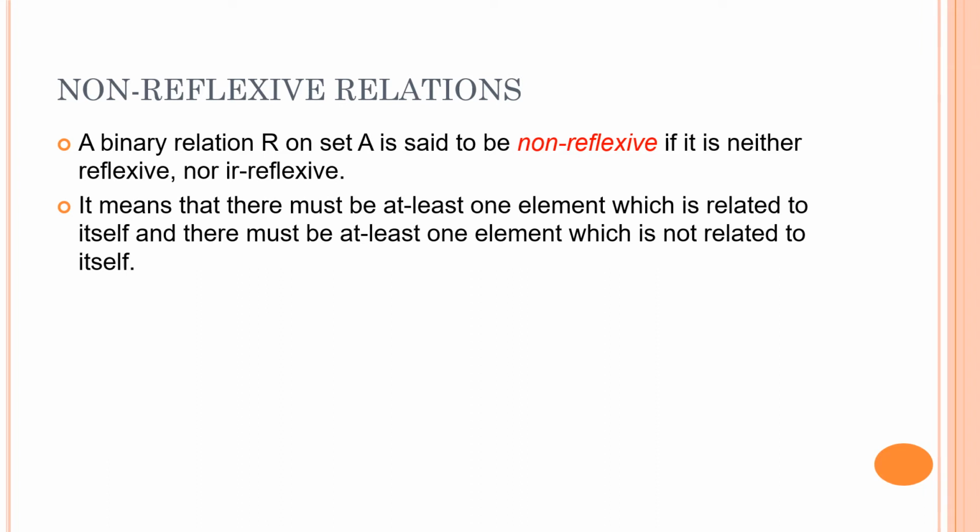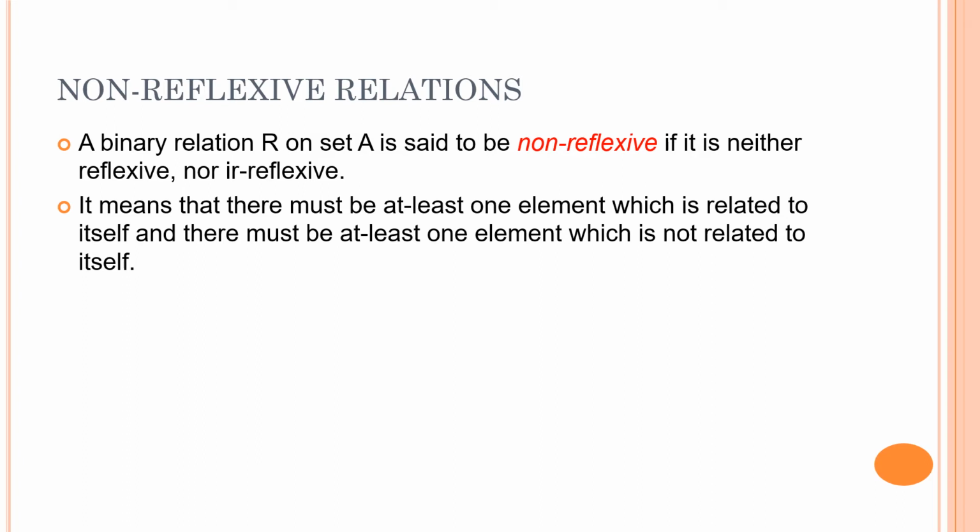What it means is, there should be at least one element in the set which is related to itself, which will make the relation non-irreflexive. If all the elements were not related to themselves, then it would become irreflexive. So there must be at least one element which is related to itself, so that it is not an irreflexive relation. And there must be at least one element which is not related to itself. Why? Because if all the elements are related to themselves, it will become a reflexive relation.